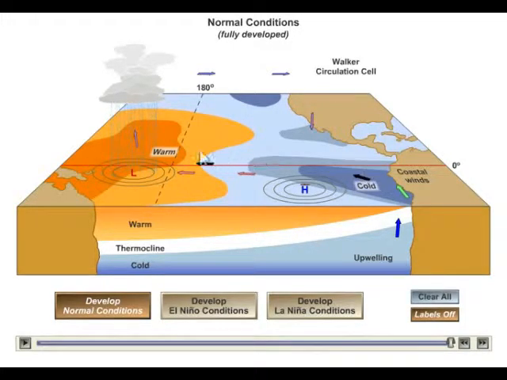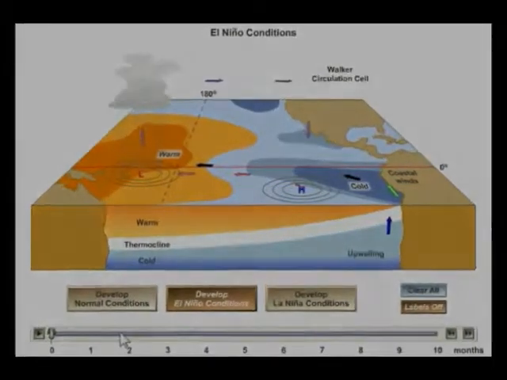Now, the whole reason this can happen is because these strong trade winds push this water from east to west. But if those trade winds break down, what can happen is all this warm water on this side of the Pacific Ocean can kind of slosh back across and pile up on this side. And that's really what happens during an El Nino.